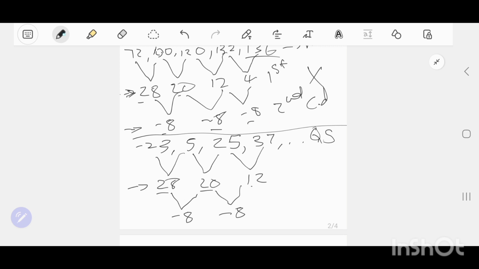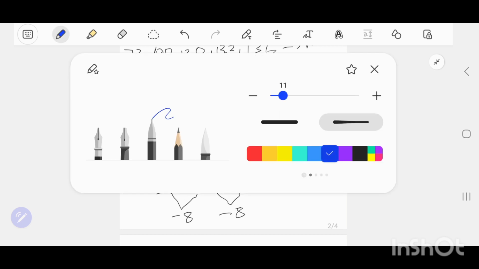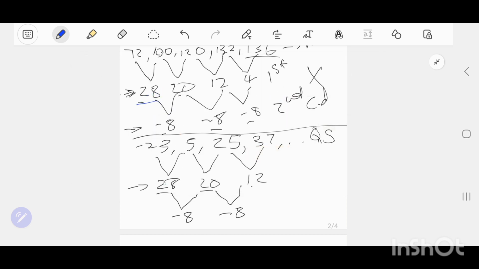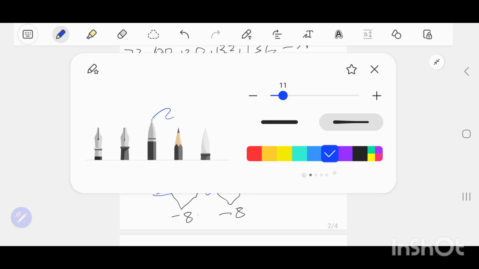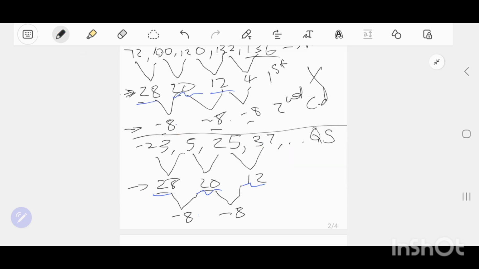Can you see that, people? That this and this is the same. This and this is the same. This and this is the same. So definitely, if it's extended, it will be the same. And if you check also the value 8, we have found the value 8 again. So this means there is some form of a relationship here, people, that we need to establish, that will help us get the answer directly without any hassle.